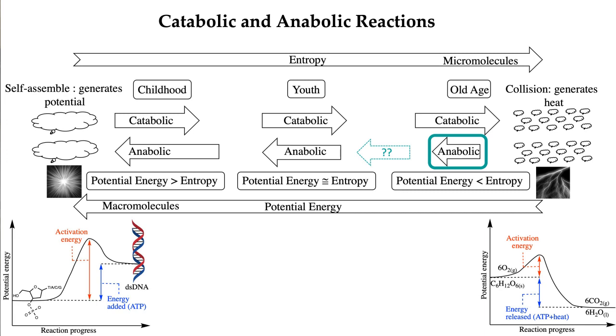The problem is catabolic is spontaneous, so we cannot stop it. The only option we have is to slow it down. To slow it down, we have to intensify the anti-force of entropy. We have to fight entropy with anti-entropy by building potential. And unfortunately, building potential belongs to a process which is not spontaneous. Because it is not spontaneous, we have to initiate this process. We have to decide and help our body in building up and activating this process. Otherwise, entropy will dominate, and this will create an unhealthy situation for our health.